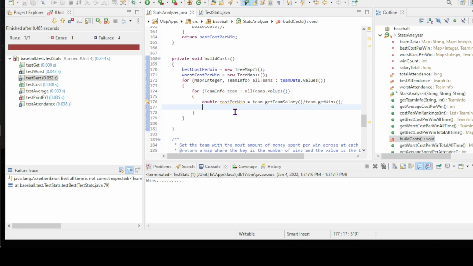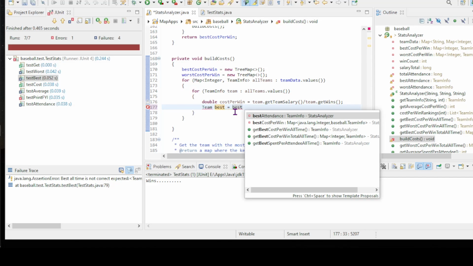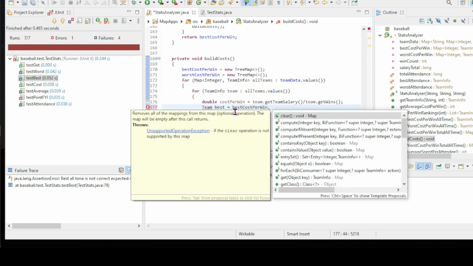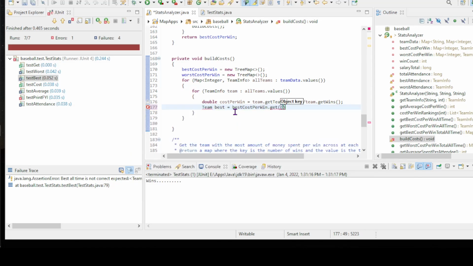So right now, the best team is equal to that tree map, best cost per win dot get for the number of wins that the current team I'm looking at has. So team dot get wins.